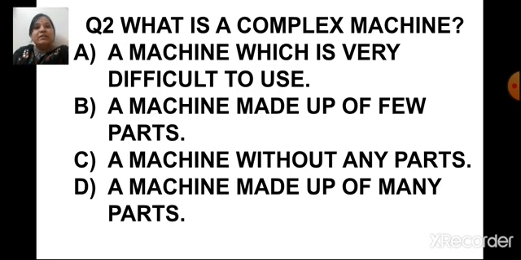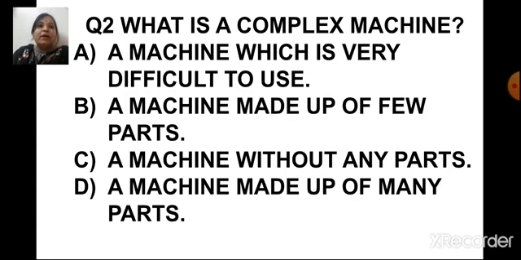Now the next one is, what is a complex machine? Children, we have discussed in this lesson in detail about various types of simple machines like lever, pulley, screw, inclined plane, etc. And we have also discussed a complex machine. So what is a complex machine?